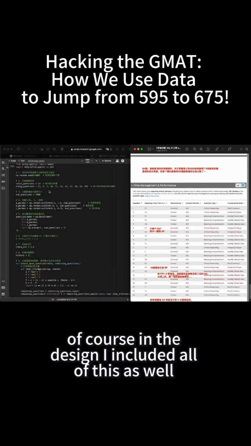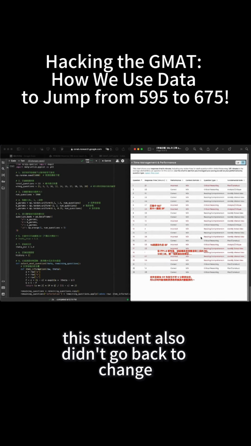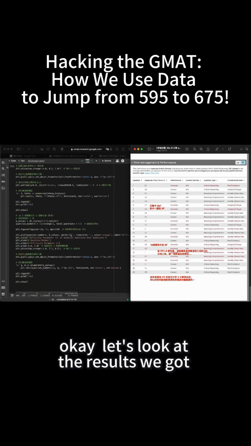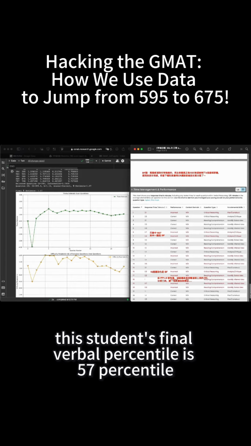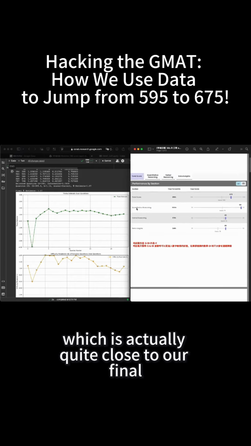Of course, in the design, I included all of this as well. This student also didn't go back to change any answers later. Okay, let's look at the results we got. As you can see, this student's final verbal percentile is 57th percentile, which is actually quite close to our final